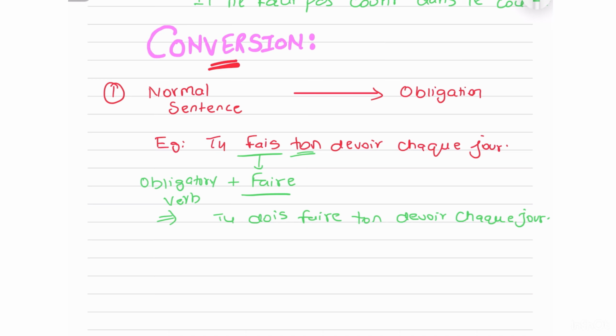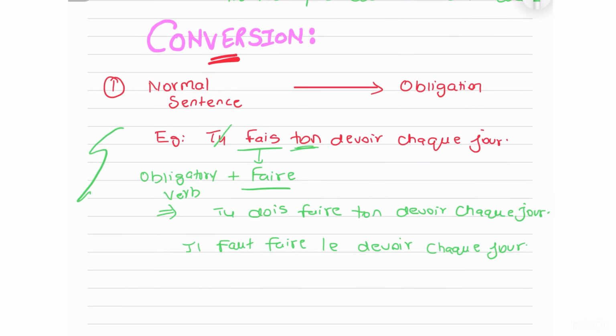Or if you want to do it with falloir, we're going to have to change the tu into il faut, and then same thing, I'm just going to write faire. Just another extra thing, here ton will become le, because now we're talking about a general obligation, that for everyone it is necessary to do their homework every day. So this was a piece of cake.